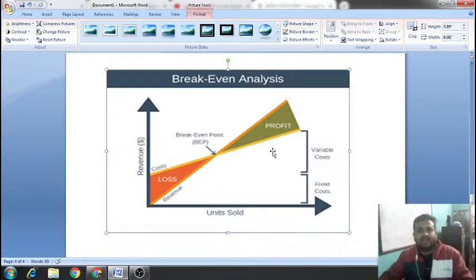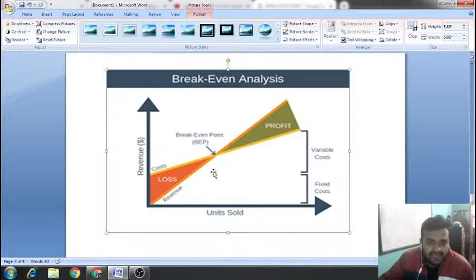See if you can see this graph. This is the break-even point. This is the total cost.